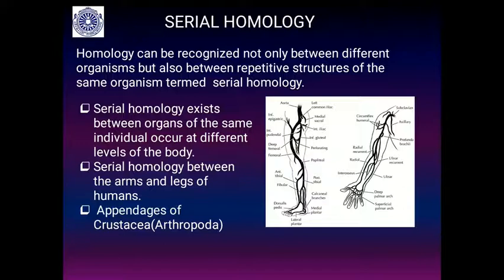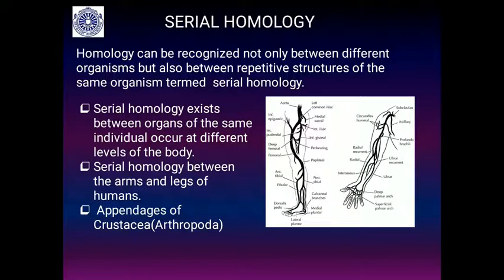An example is serial homology between the arms and legs of humans. Arms and legs have the same anatomical plan, but they are doing different functions. You can see the leg is doing locomotion and walking, whereas the hand is manipulating or handling a lot of things.